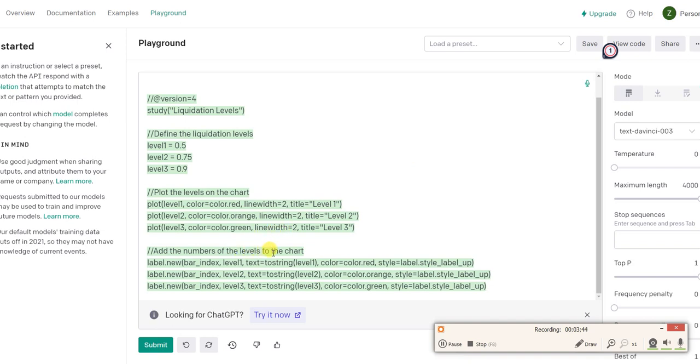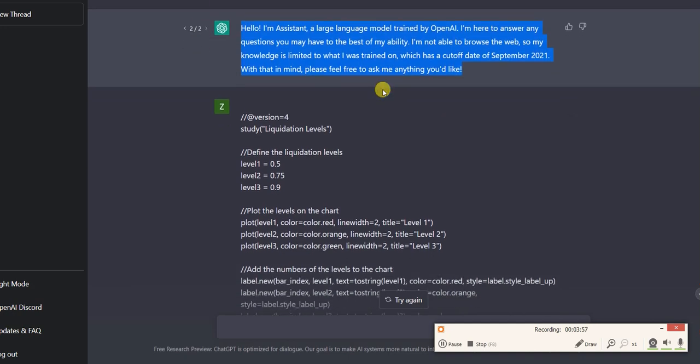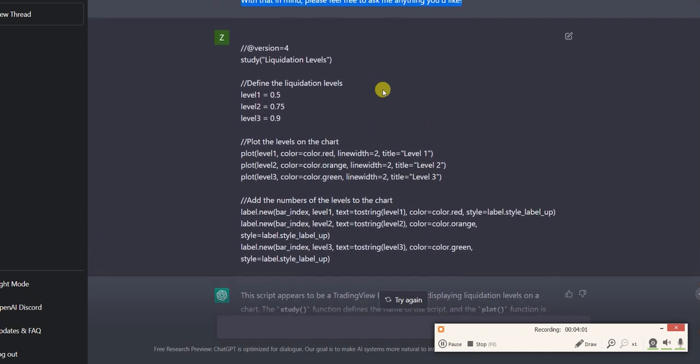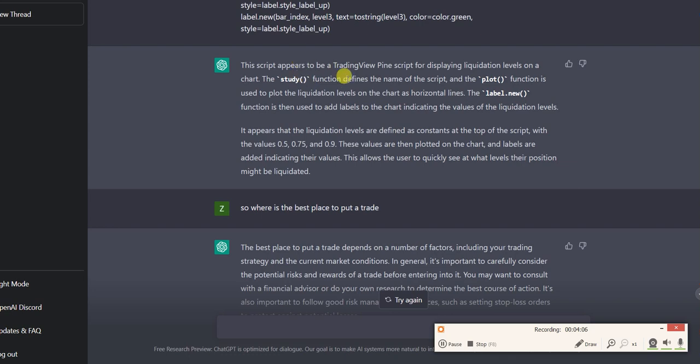Add the number of the levels to the chart. So basically what does it mean? Color red is level 1, orange level 2, and green. Okay, so I don't know what it means. I'm not a coder, so I went to ChatGPT. Hello, I'm an assistant, and then I put in the code and asked him to tell me all about it. So he says the script appears to be a TradingView Pine script to display liquidation levels on the chart.